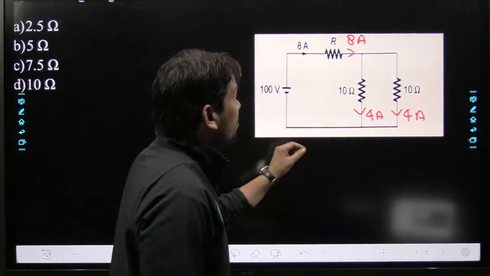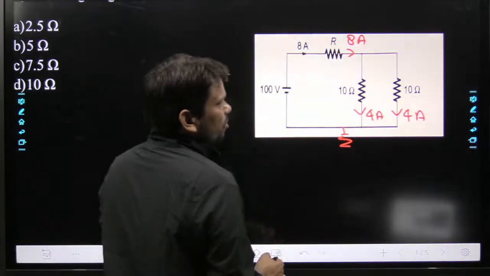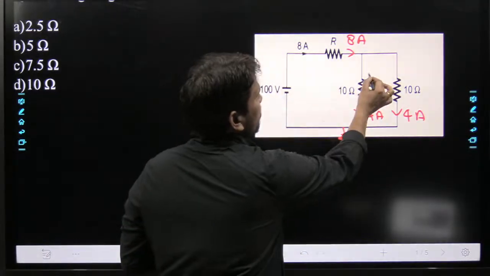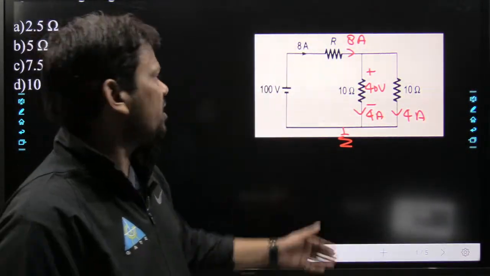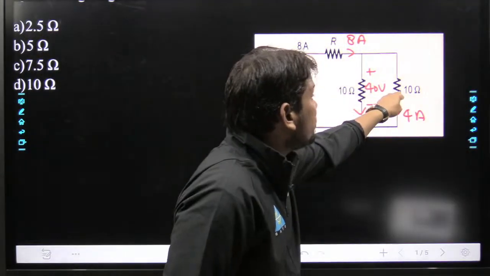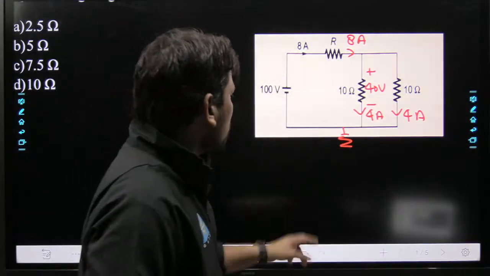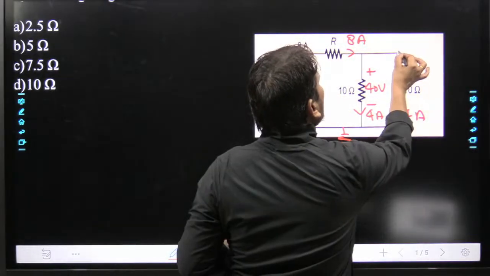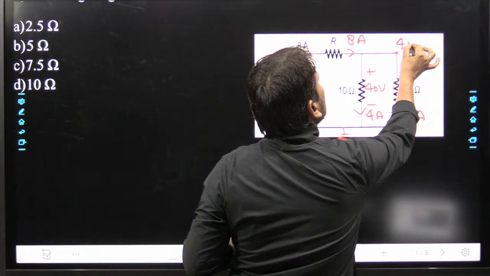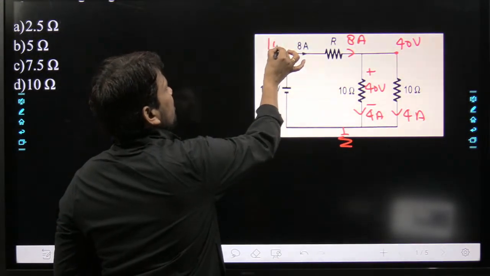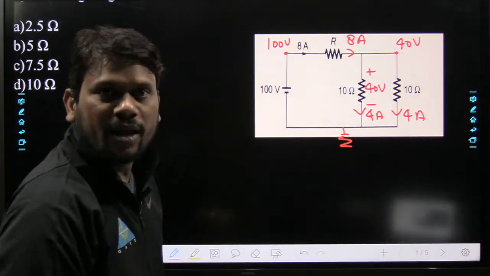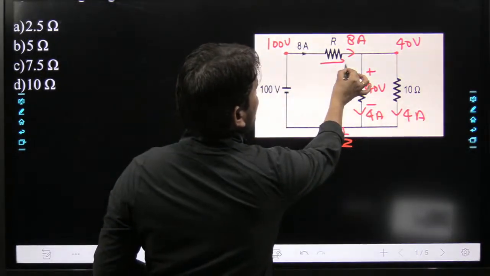Now by Ohm's law, here we can consider ground. By Ohm's law, 10 into 4, how much voltage? 40 volts. And we know that in parallel, voltage will be equal, so the voltage across this resistance will also be 40. So with respect to ground, the voltage at this node is 40, and here it is 100 volts. Job is done. Now we want to identify this resistance value.